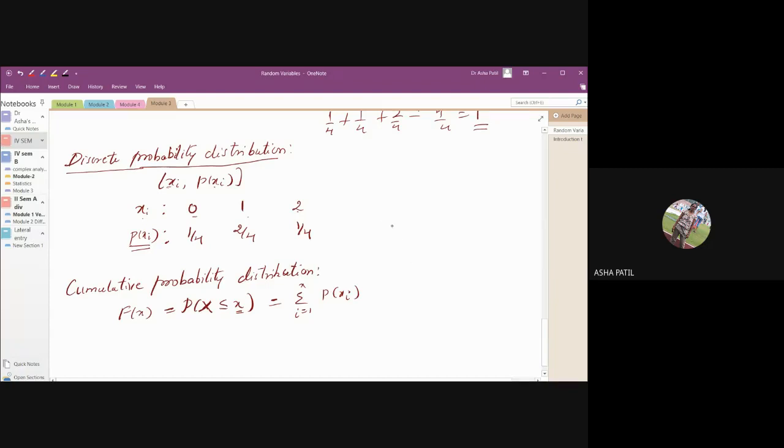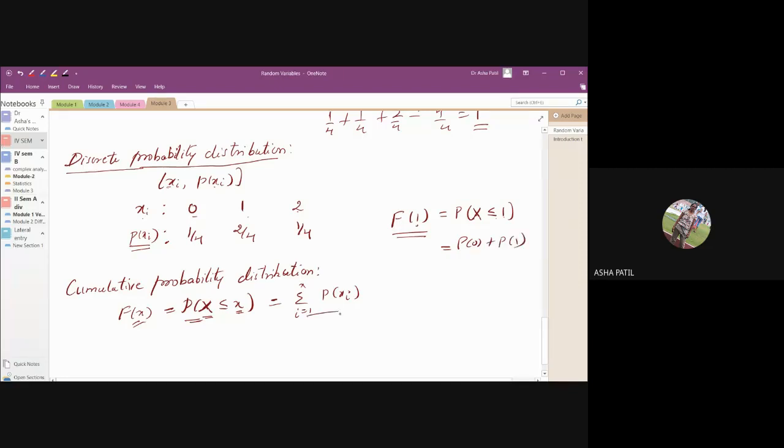So suppose I say F of 1. Suppose I say F of 1, then what will you write? It is the probability that X is less than or equal to 1. If I write the cumulative distribution F of 1, it is nothing but the probability that the random variable X takes the value less than or equal to the value x here. So here x we have taken as 1. So it is the probability that capital X will take a value less than or equal to 1. So which values are there? Less than or equal to 1 means here 0 and 1. So we write P of 0 plus P of 1.